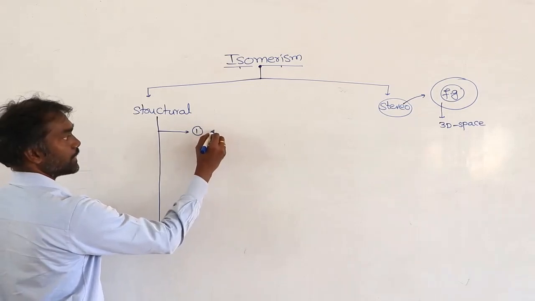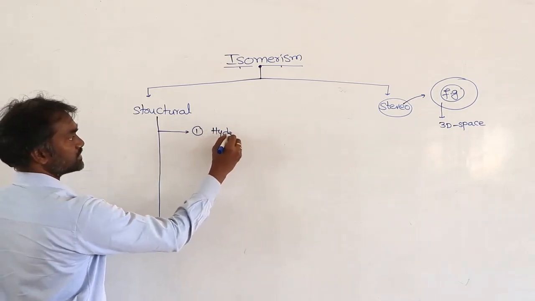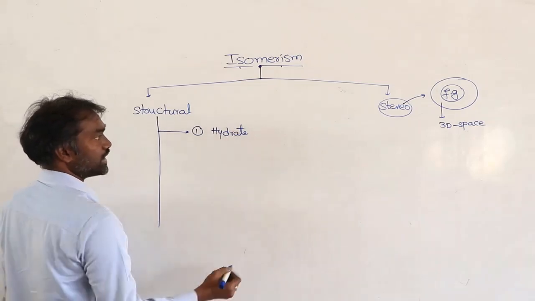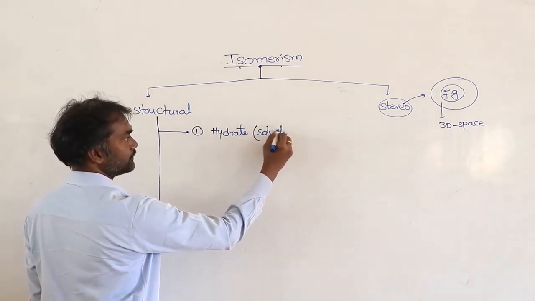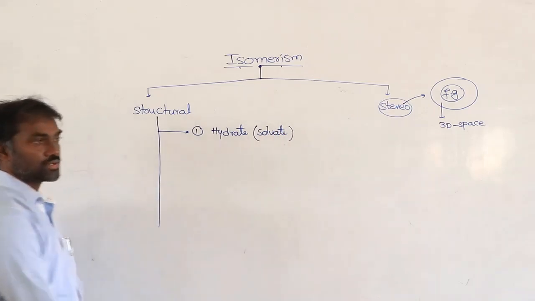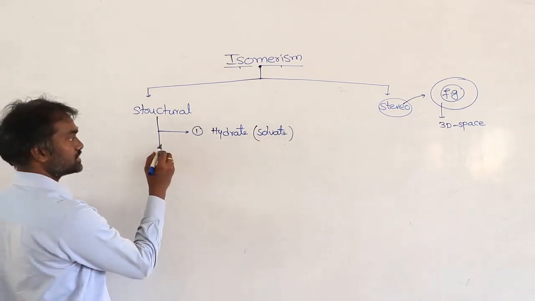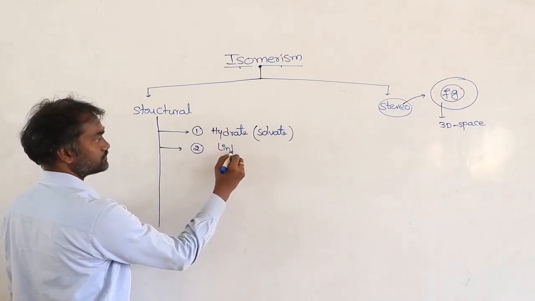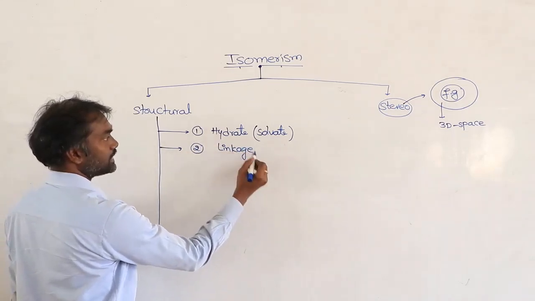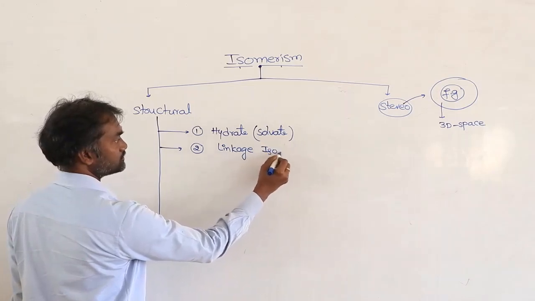Structural isomerism is classified into many types. First, hydrate isomerism, also called solvate isomerism. Second, linkage isomerism.